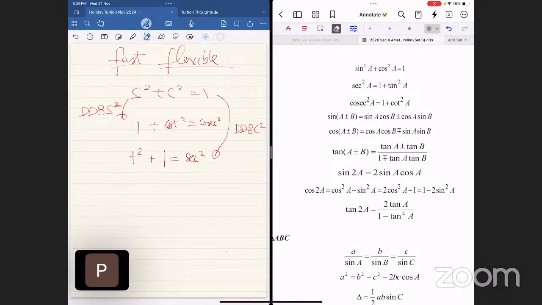Good, Anu. Good, Ariel. Yes, Evan. What does "do" mean? Okay, Eben, because we never talk about it in your A-math. For a refresher to everybody, "do" means whatever you do to the left, you must do to the right. This is the basic rule of algebra. If you have an equation, there is a left and there's a right. Whatever you do to the left, you must do to the right.